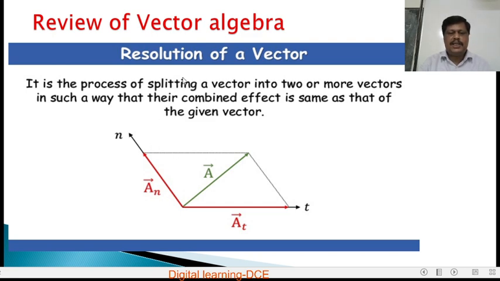Resolution means splitting. The process of splitting a vector into two or more vectors or components is called resolution of a vector. So, resolution of a vector is the process of splitting up a vector into two or more vectors in such a way that their combined effect is the same as that of the given vector. Here, this is the vector A. This vector A can be resolved along any two directions, along T, AT, and along N, AN.